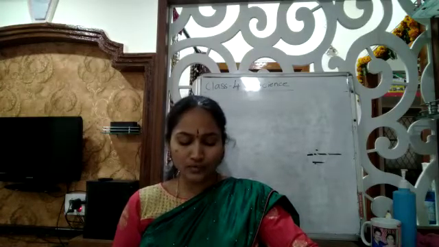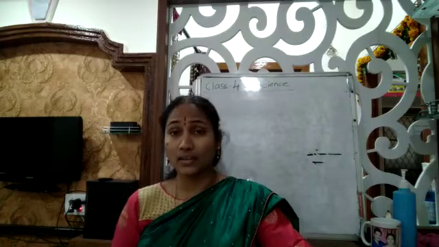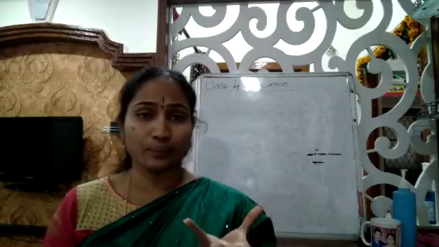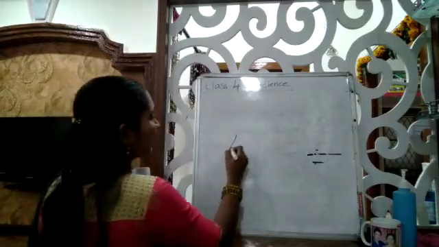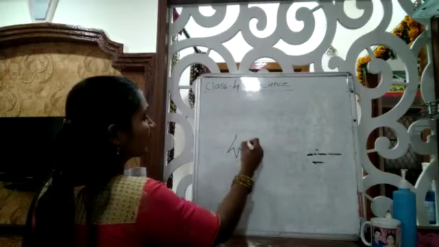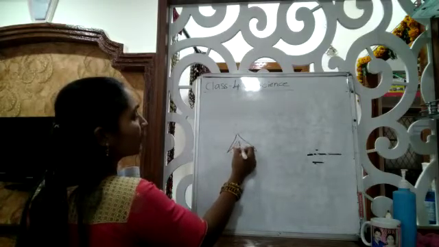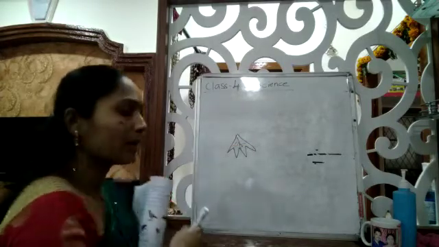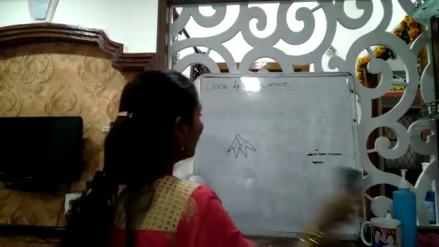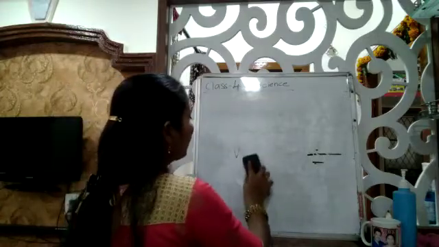It has webbed feet to help it swim in water. And one more special feature it has is the webbed feet. Webbed feet, in the sense, it will be like this. That means it's like a web here. So with the help of this, the frog will paddle in the water.